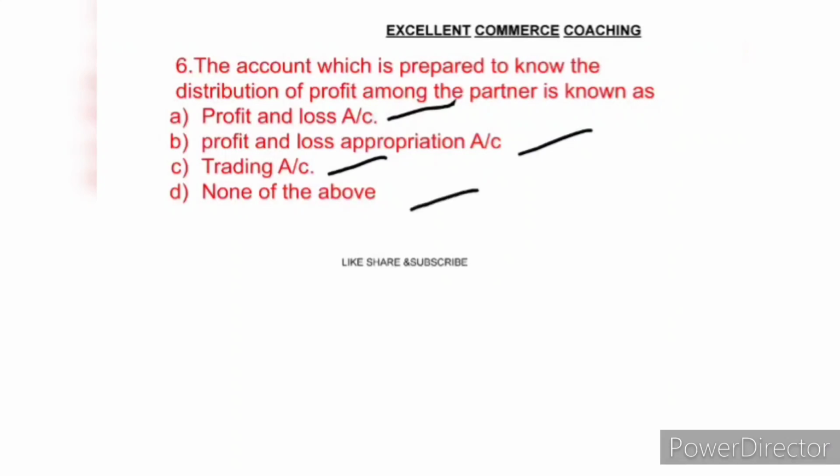The right answer is option B, because in option A we know the amount of actual profit and loss, and the profit and loss appropriation account is prepared to know the distribution of profit among the partners. It means the share of each and every partner in profit.